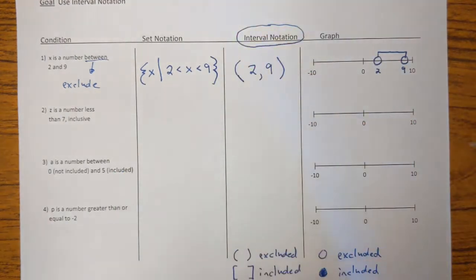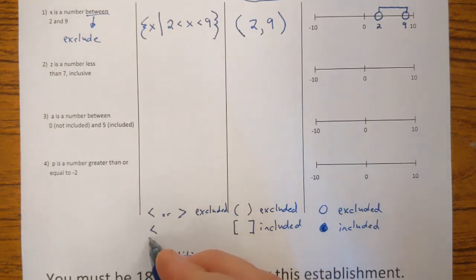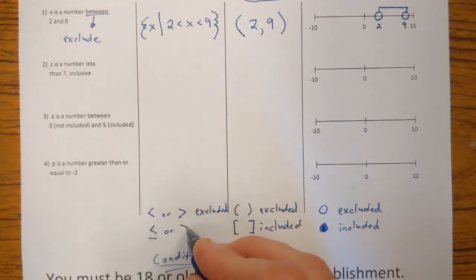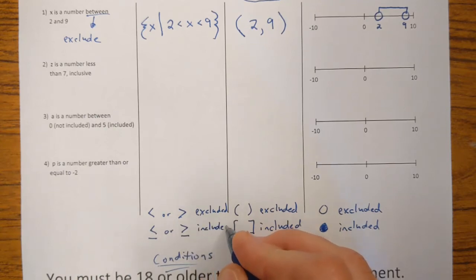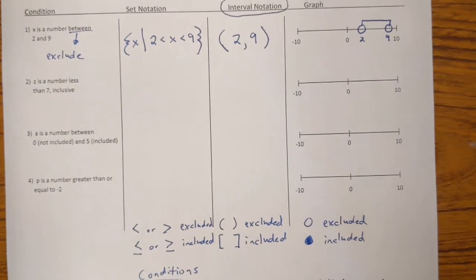Now, with the set notation, a less than sign or a greater than sign would mean that the endpoints are excluded. Whereas if we want to show that the points are included, we'd actually put a little bar underneath the inequality. And a bar underneath the inequality, that's how you would imply that those endpoints are included.